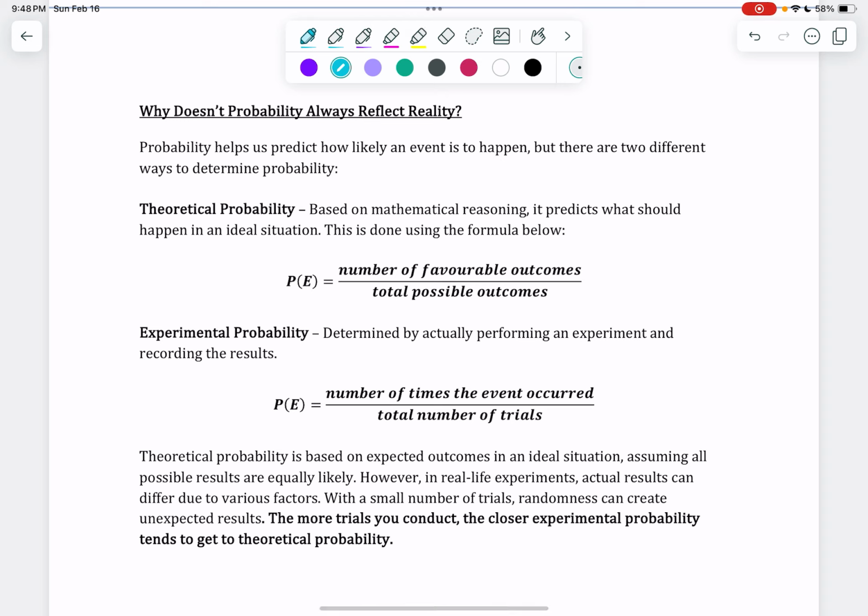What should happen is that the probability is found by taking the number of favorable outcomes, the number of ways that my event can occur, and dividing by all of the total possible outcomes. But that's not always true in real life.